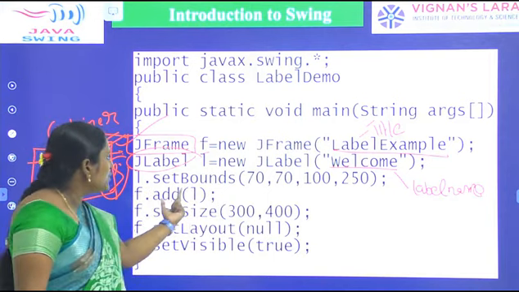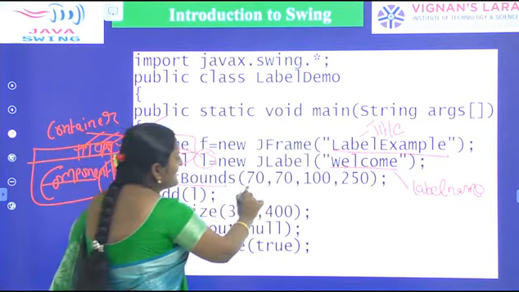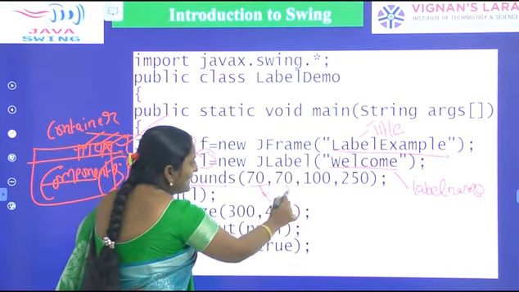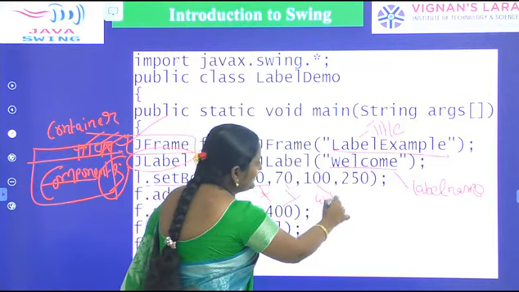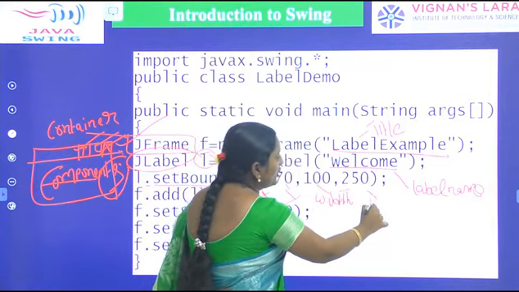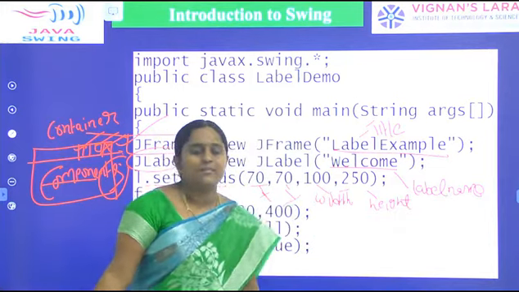Next we have to set the boundaries of this label by using the setBounds method, with the help of the object name, l.setBounds. Here 70 is the x coordinate, 70 is the y coordinate, 100 is the width of this label, and then the height of this label. So we set the bounds of this label by using the setBounds method.